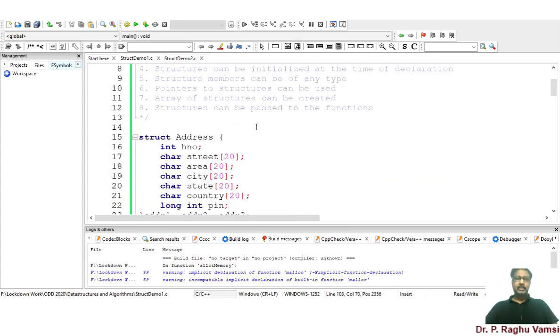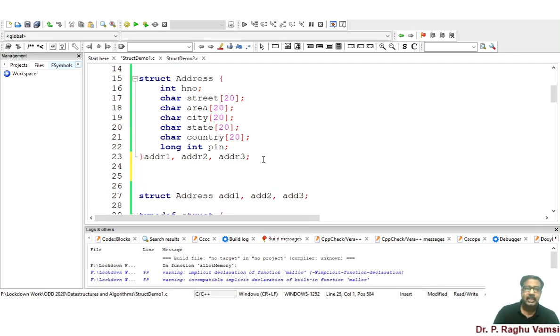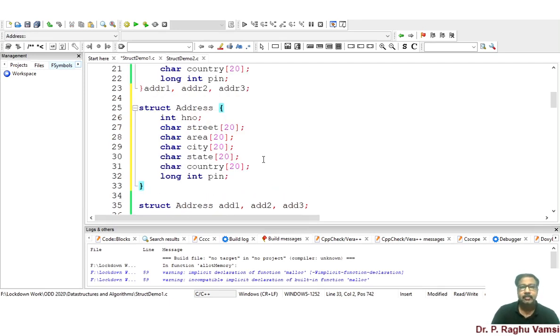In a similar way to structure, which is a collection of heterogeneous elements, there is another structure type which is called union. Union behaves just like a structure, but the size of the union is the maximum size of all its members.